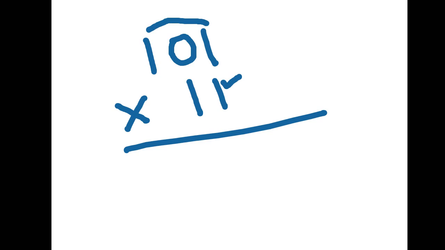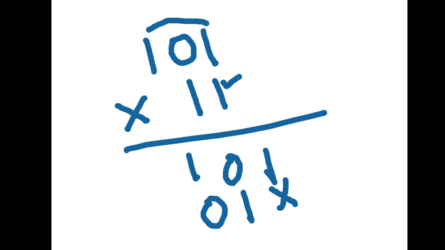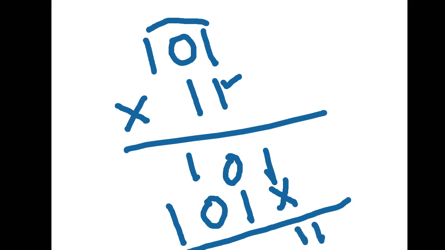So 1 ones are 1, 1 zeros are 0, 1 ones are 1, right? Then we will put cross symbol here. Then 1 ones are 1, 1 zeros are 0, 1 ones are 1, right? Then we know how to add. 1 plus 0 is 1, 0 plus 1 is 1, 1 1 1, and here also 1. So this will be your answer, right?